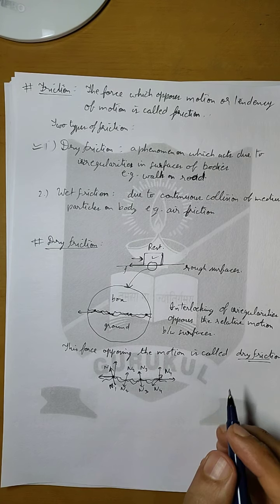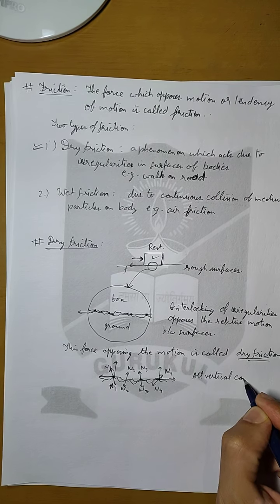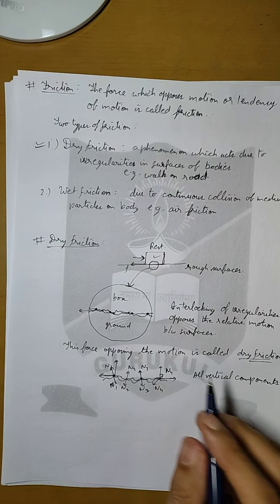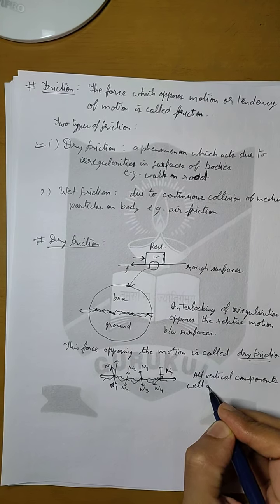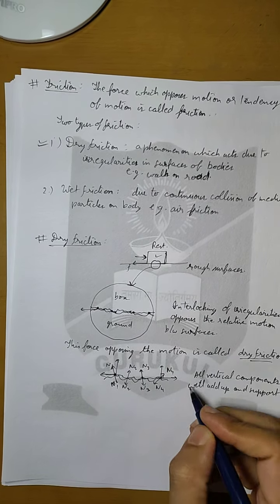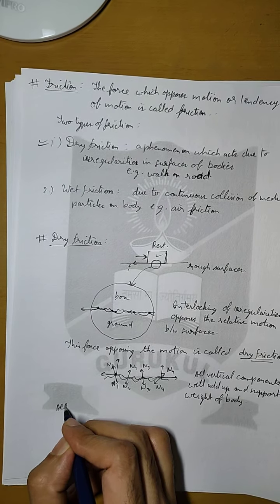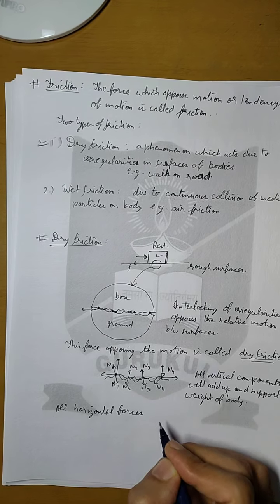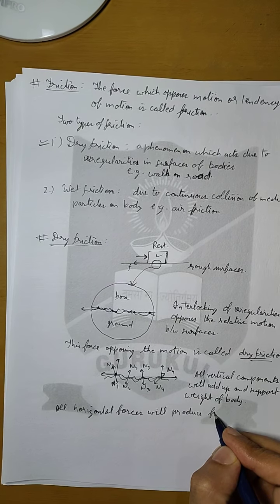These vertical components, you can write here, that all vertical components will add up and support weight of body, and all horizontal forces will produce friction.